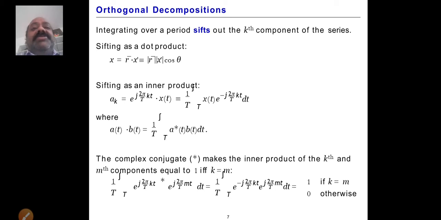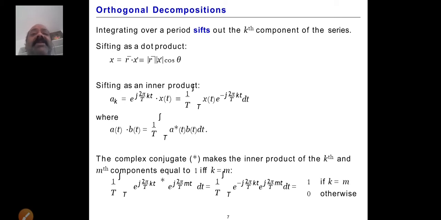Similarly, we take the dot product using the vector r in the x direction, so r component into x component into cos theta. Therefore, it is an inner product.